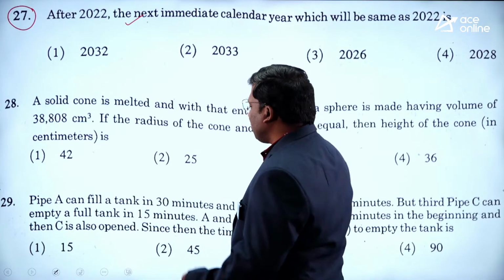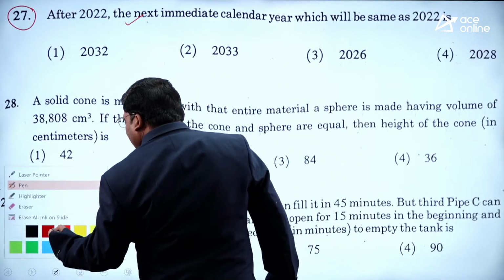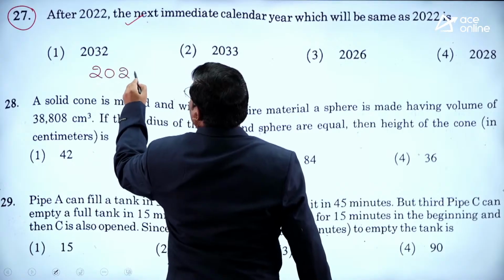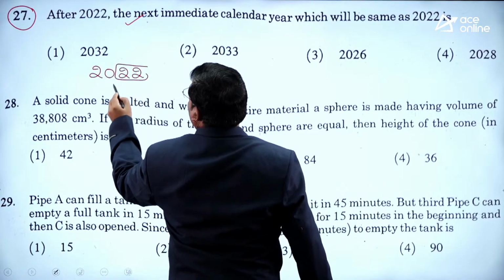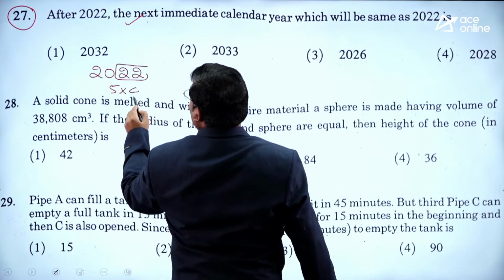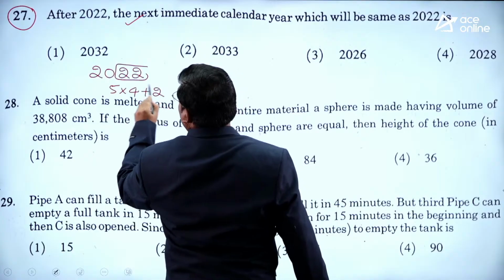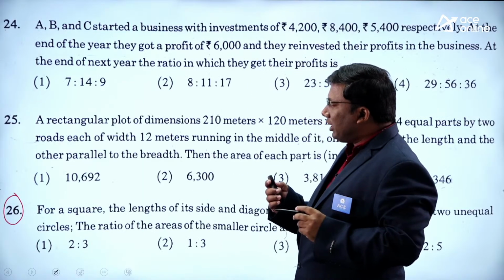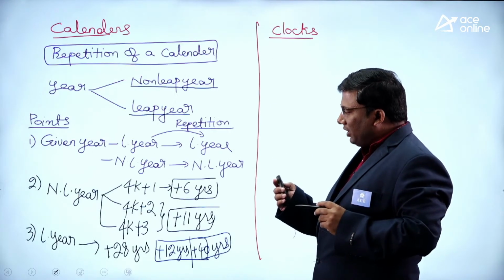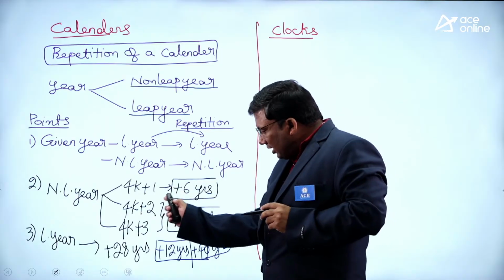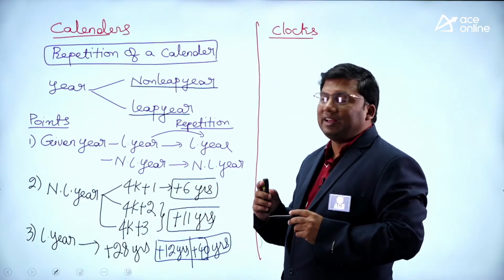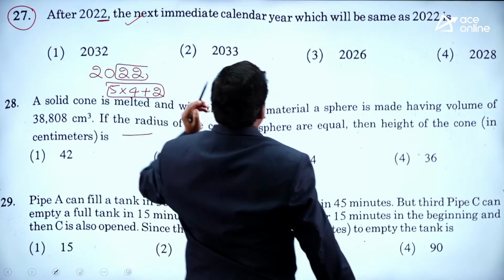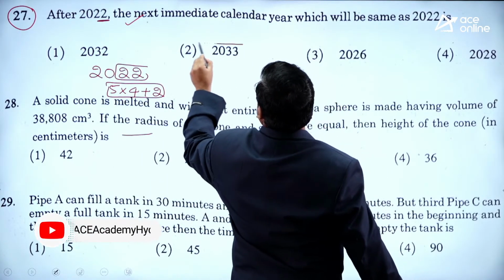After 2022, listen carefully. 2022, 22 is 5 into 4 plus 2. It is of the 4k plus 2 form. 4k plus 2 means the calendar will repeat after how many years? 11 years it will repeat. 2022 plus 11 is 2033.